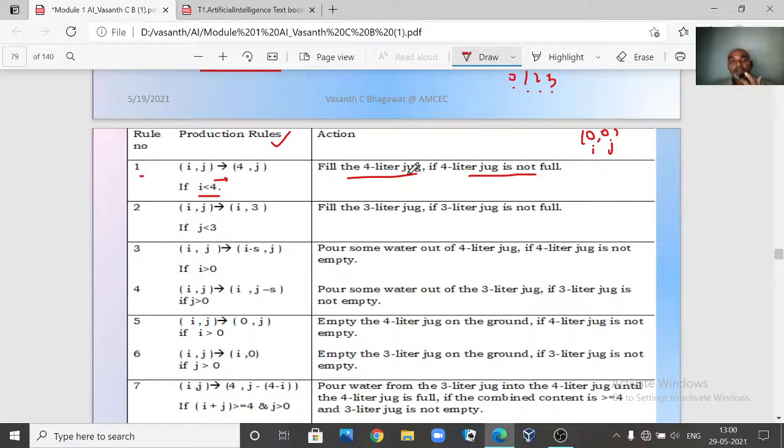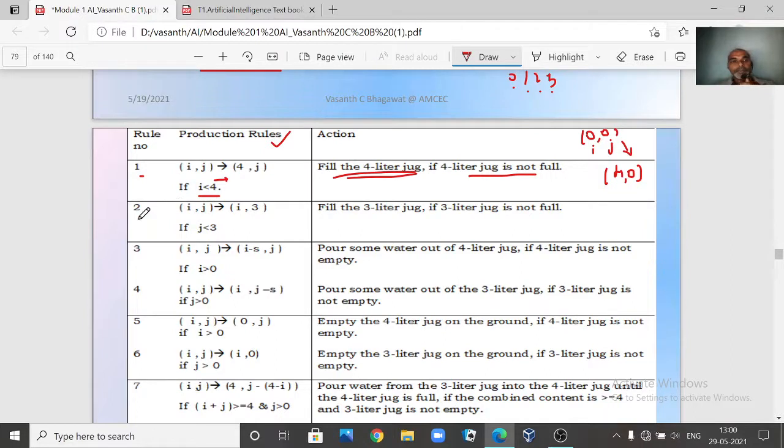The precondition is satisfied. Now if you apply this rule, it tells you to fill the 4-liter jug, that is 4 comma j. So when you apply rule number 1, what will be the next state you get? You get 4 comma 0. Clear? 4 comma 0, because you are filling the 4-liter jug.